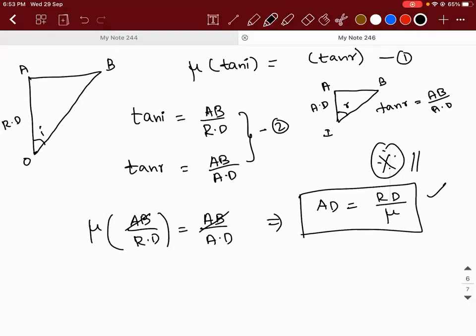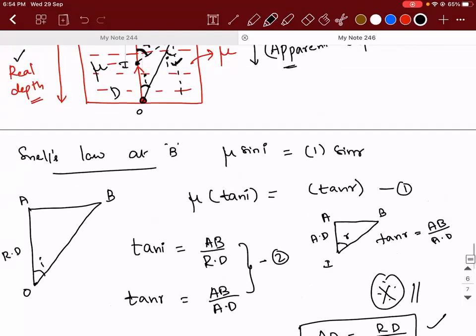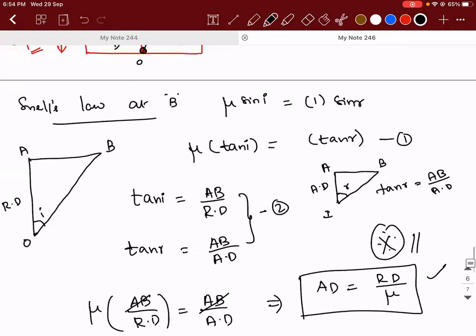That is, when the illuminated source is placed in the denser medium, and you keep your eye in the rarer medium, the apparent depth will be equal to real depth divided by the refractive index. Clear? Yes or no? Yes, sir.